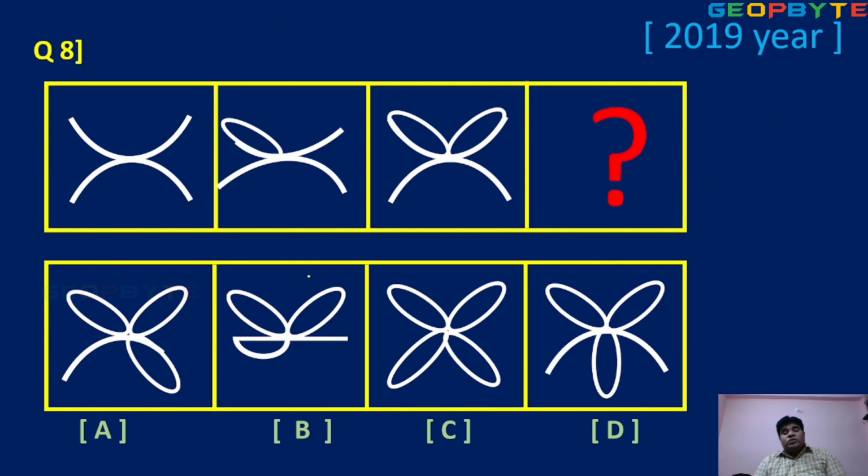Question number 8, a 2019 problem. This one. This problem is very easy for you. Okay. Two parabolas. Next, here one circle. Here two circles. Next, how many circles? Three circles. So which option is satisfied? Option A is the right answer.